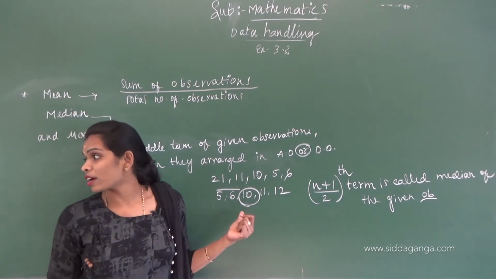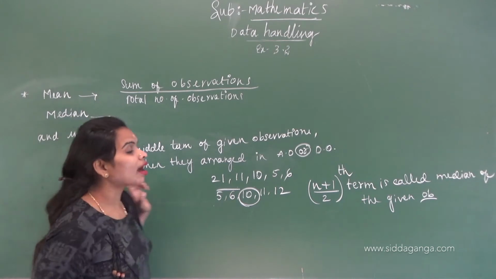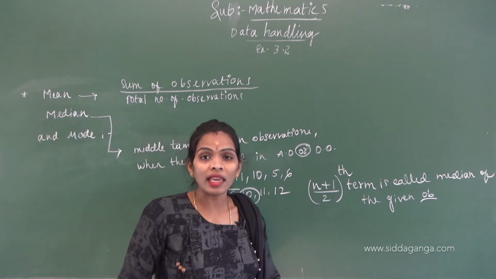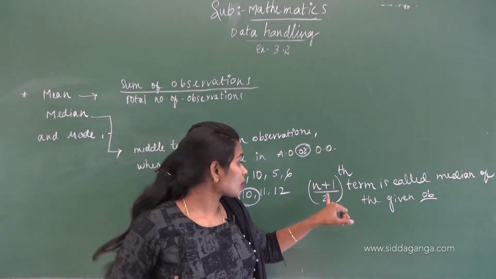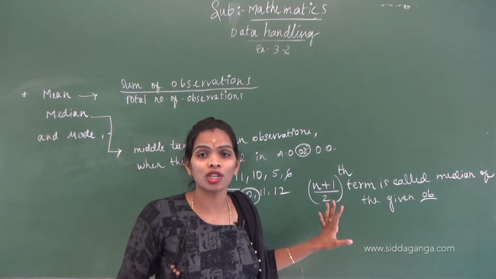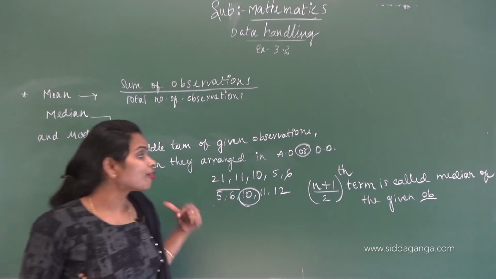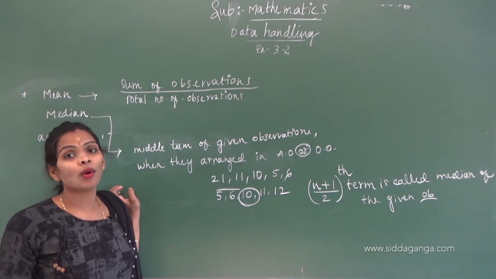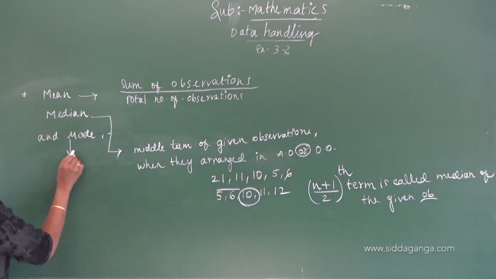Children, whether there are odd or even numbers of observations, in this chapter n plus 1 by 2 is enough for you. For an even number of observations you take n by 2 plus 1, like that. And then mode.